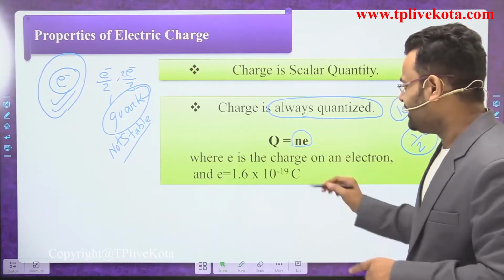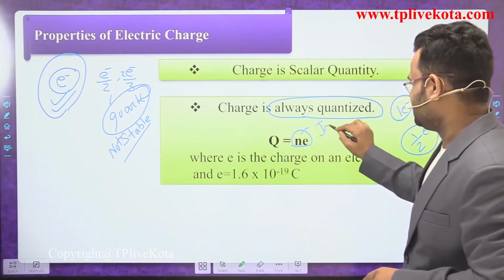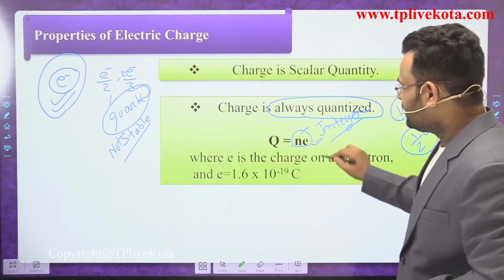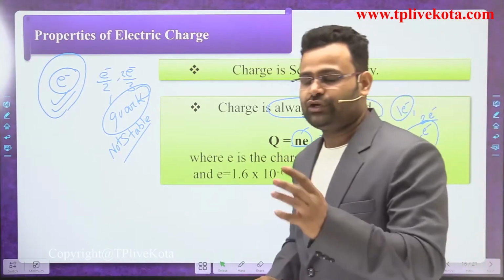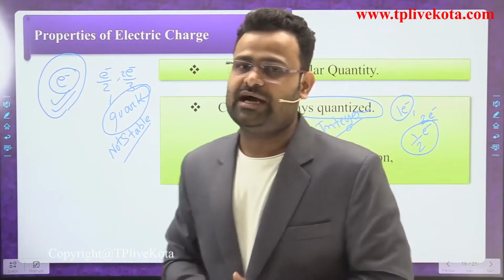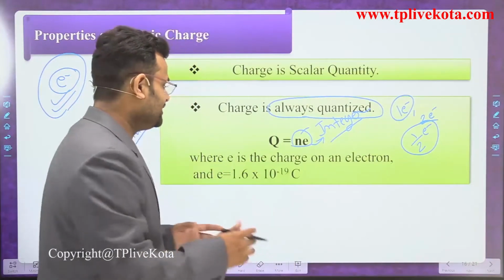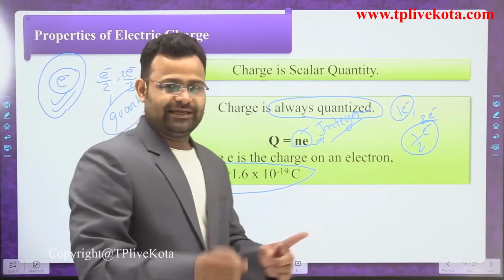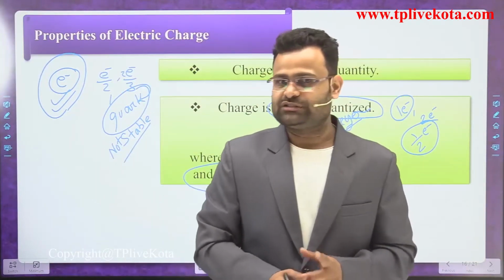Where, what is the n? N is the integer, dear students. And what is the e? E is the charge on a single electron. Write and remember that, that is the important point, dear students. What is the charge on a single electron?